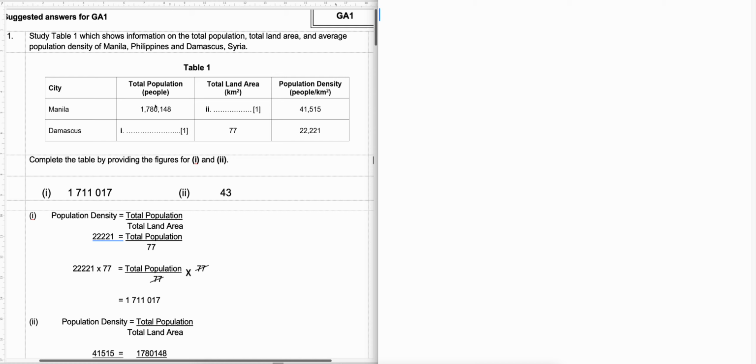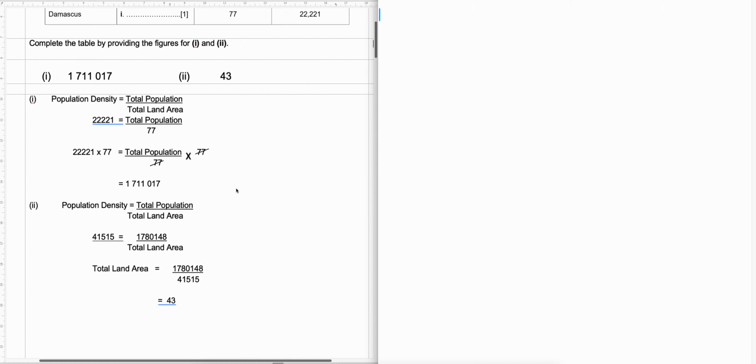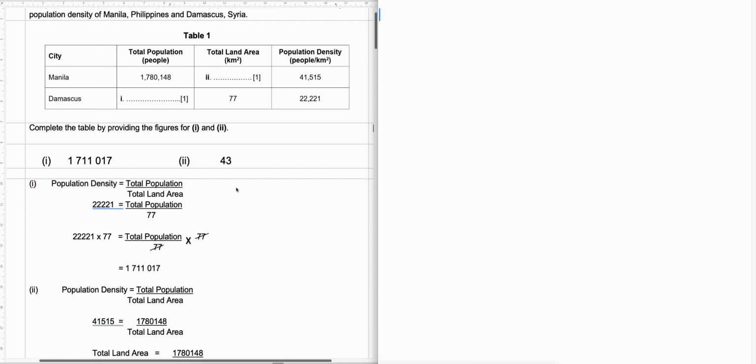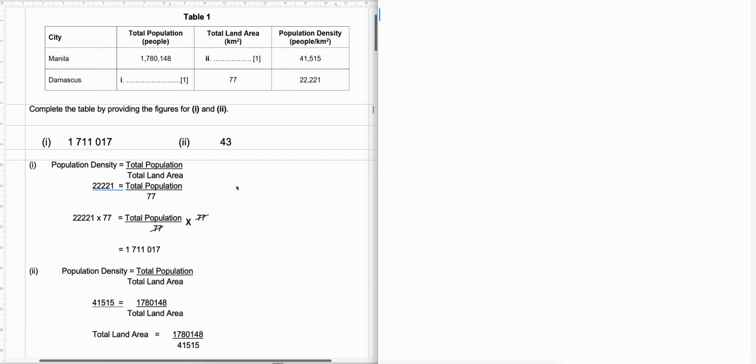Now question 1, where you are asked to use the population density to calculate the total population and land area. Most of you did quite well. Part 1, almost everyone calculated correctly. Part 2, a lot of correct calculation, but a lot of careless mistakes with rounding off.